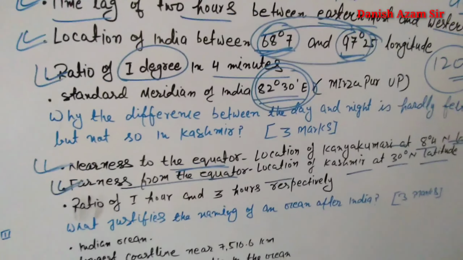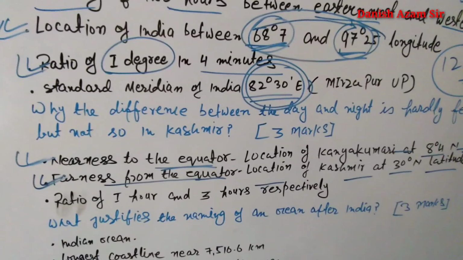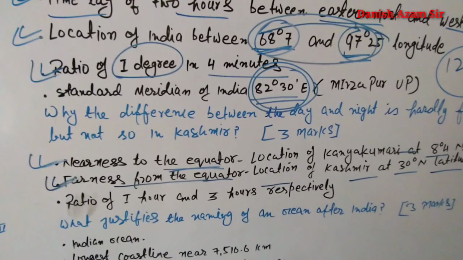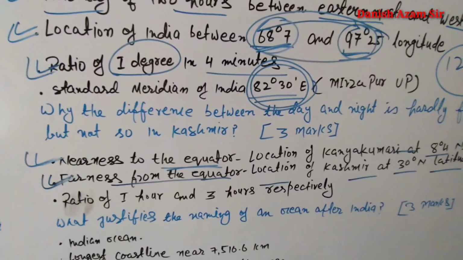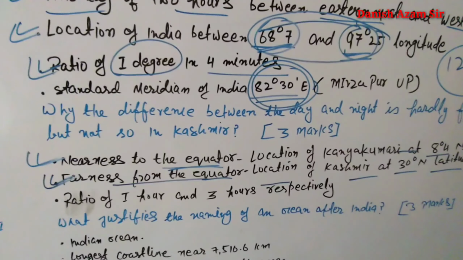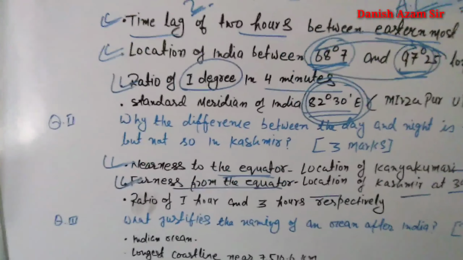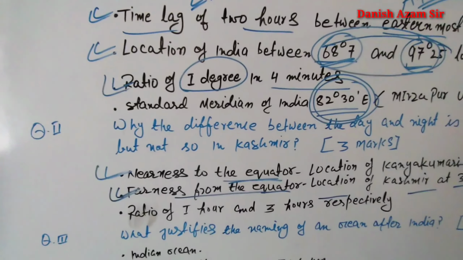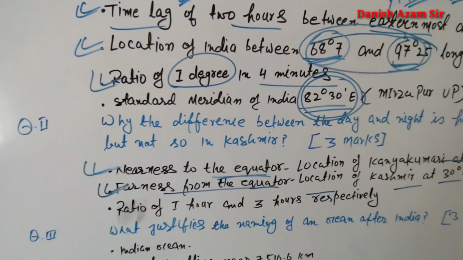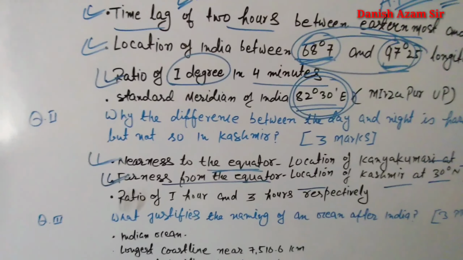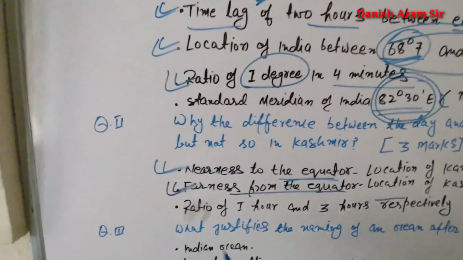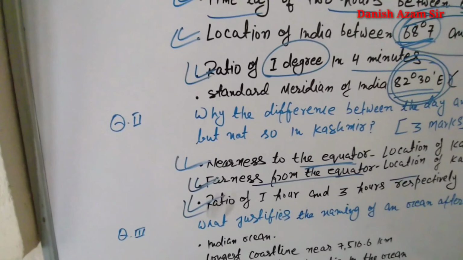Therefore you will find a time difference of nearly 4 hours between day and night in Jammu and Kashmir.